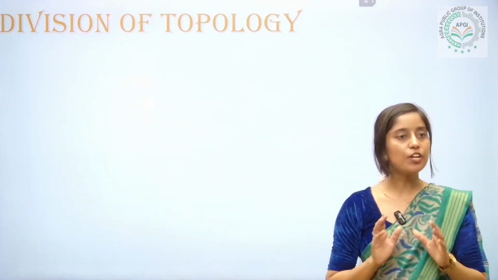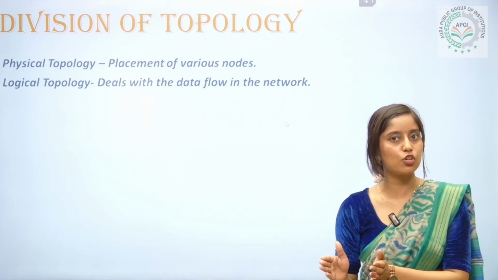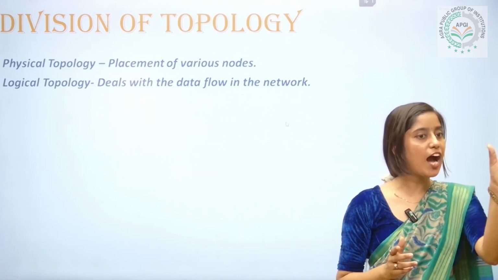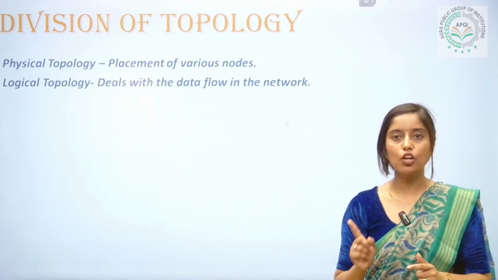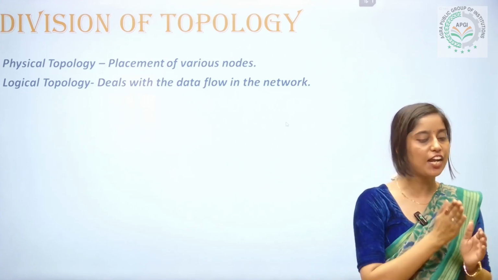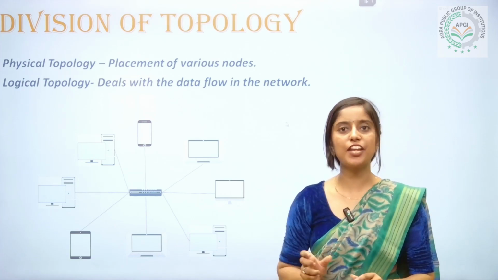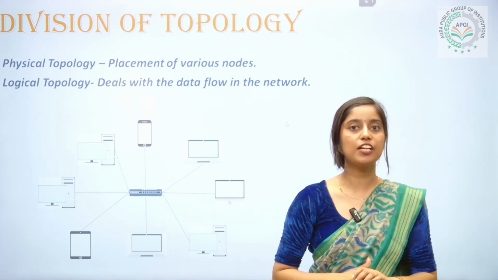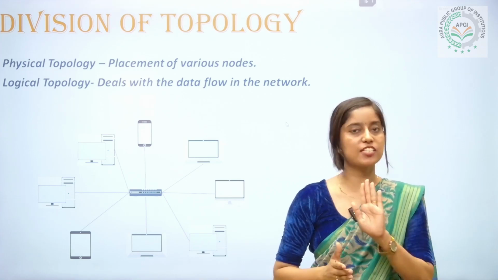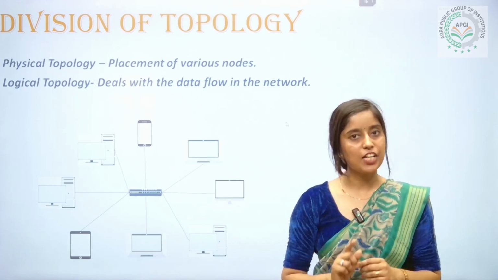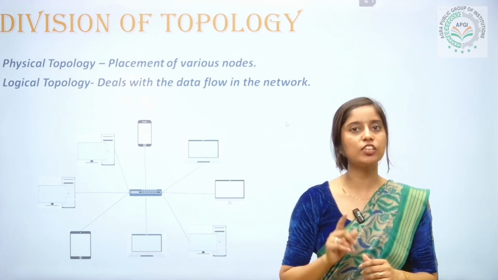Now we will discuss division of topologies, how topologies are categorized on the basis of their functions. Topologies are basically categorized into two categories, physical topologies and logical topologies. Physical topologies deal with the arrangement of nodes in a system, while logical topologies deal with the data flow in the network. Here you can see in the picture various devices at various positions connected to a network. The data flow between these devices doesn't depend on their position. The data flow only depends on the logic, not on their position.